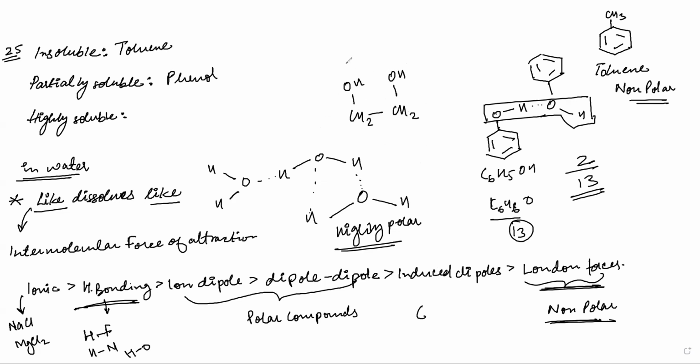So 6 are not involved, 4 are involved. So we can say the extent of hydrogen bonding is quite high here in ethylene glycol. So ethylene glycol is also soluble.